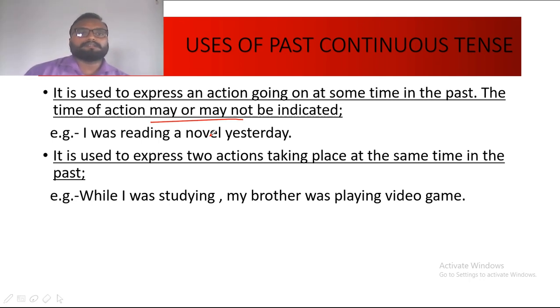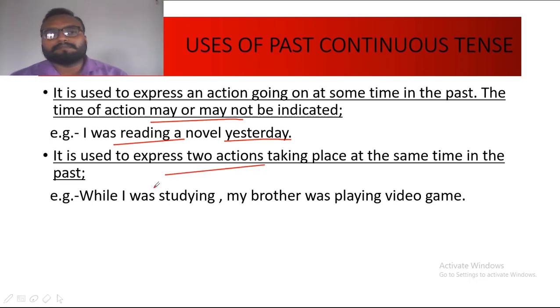And here in the example it is given, I was reading a novel yesterday. So yesterday refers to the time period, that is the time of past, and therefore the action of reading a novel was taking place in the past, that is yesterday, and therefore the structure of past continuous is used over here. The second is, it is used to express two actions taking place at the same time in the past. Now here there are two actions, both the actions will be running parallel to each other, will be adjacent to each other.